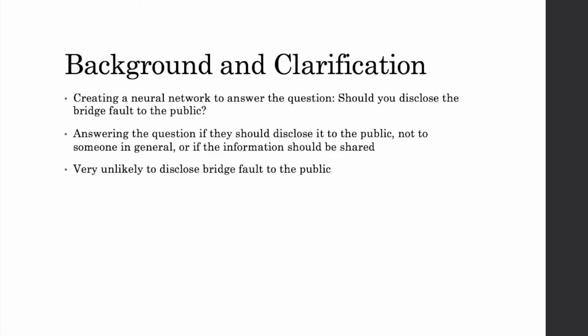First of all, to define our project. Our project is creating a neural network to answer an ethical question. The question that it answers is whether or not you, the user, should disclose a bridge fault to the public. It is important to note that our question does not ask if a bridge fault should be disclosed to the public by someone. It also is not asking whether or not the information should be disclosed. It is only asking if the user should disclose the information to the public.